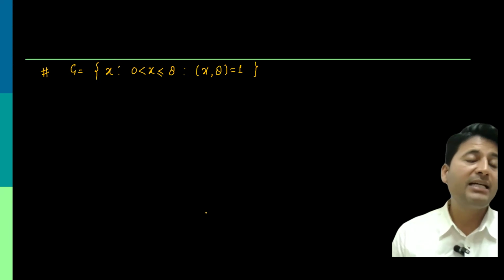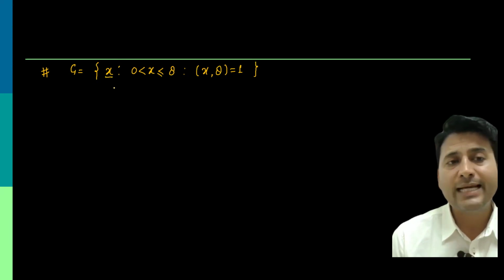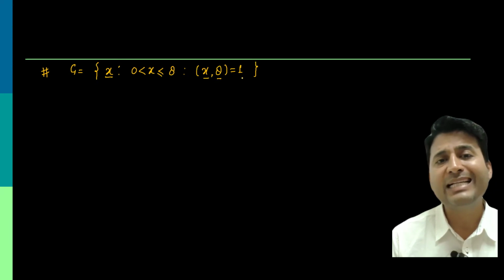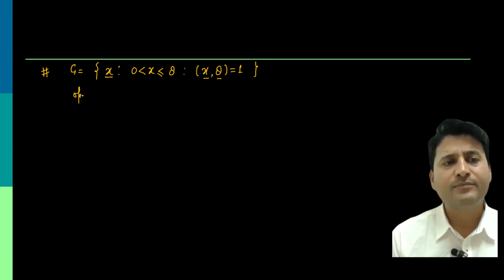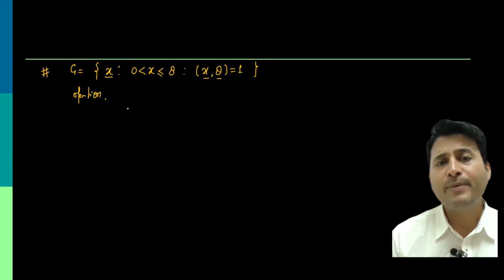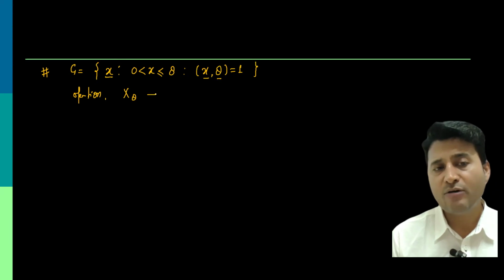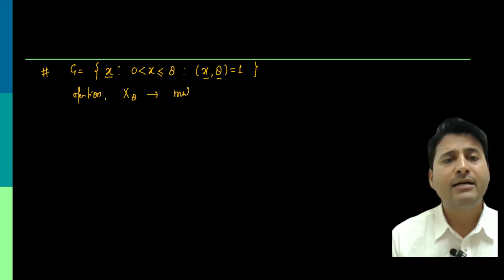This is how I have defined the set G. Those X whose GCD with 8 is 1 will be part of this G. Let us define the operation as multiplication modulo 8. This is how it is written.